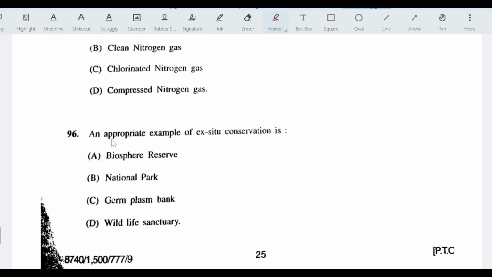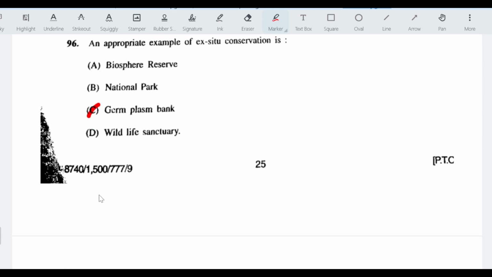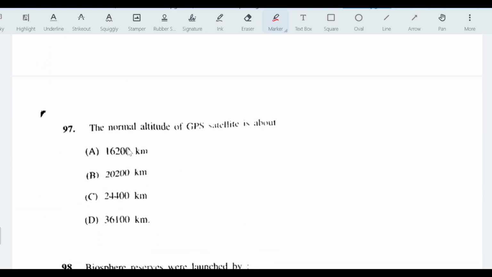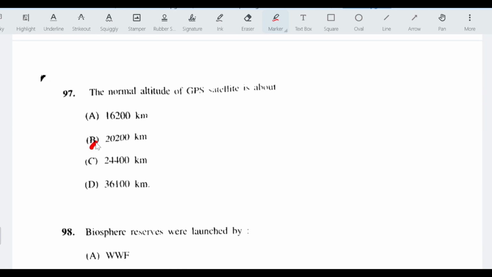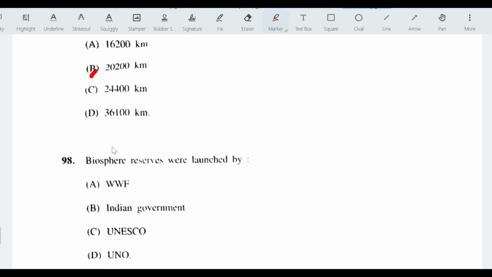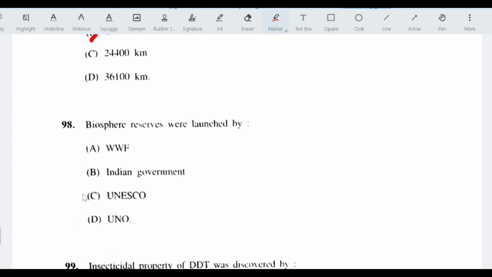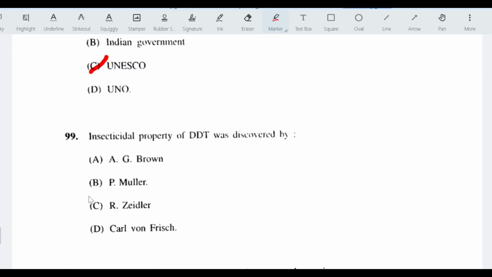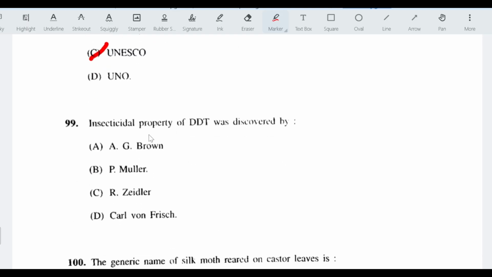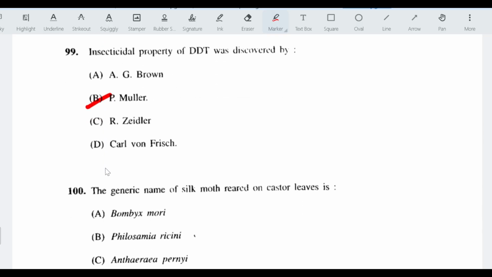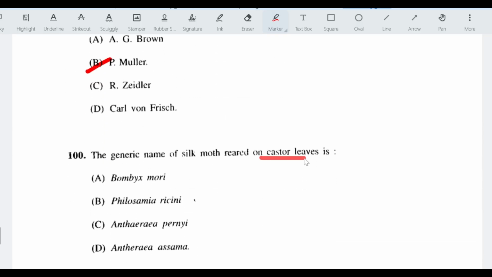An appropriate example of ex-situ conservation is germplasm bank. Normal altitude of GPS satellite is about 20,200 kilometers. Biosphere reserves are launched by UNESCO. Insecticidal property of DDT was discovered by P. Muller. The generic name of silk moth reared on castor leaves is Philosamia ricini.